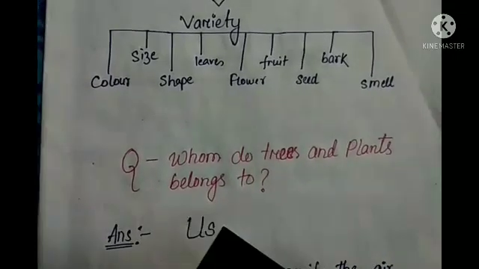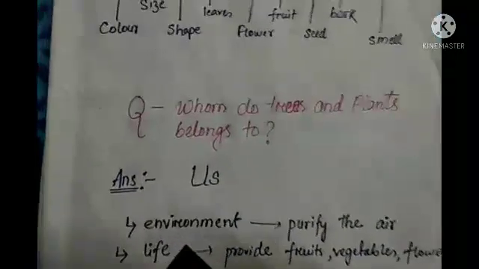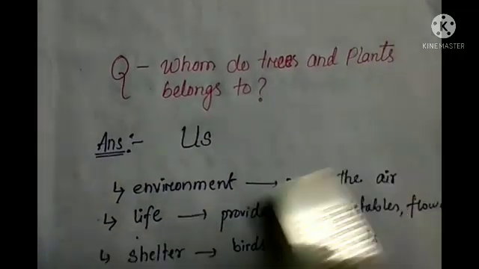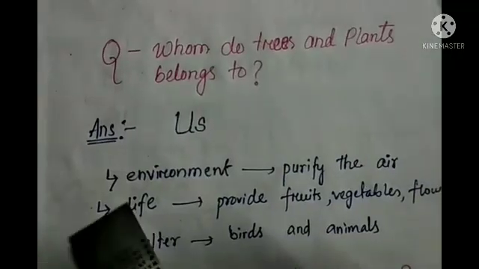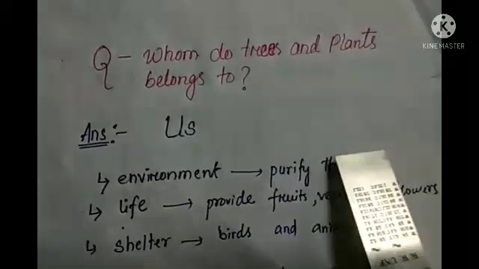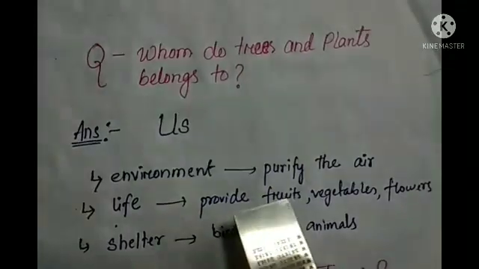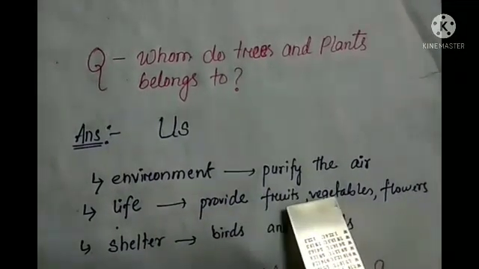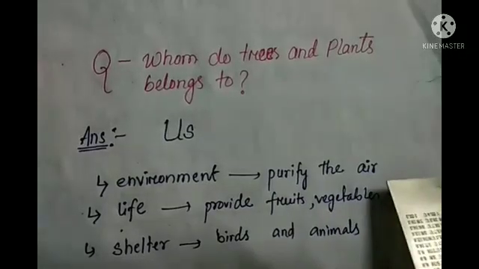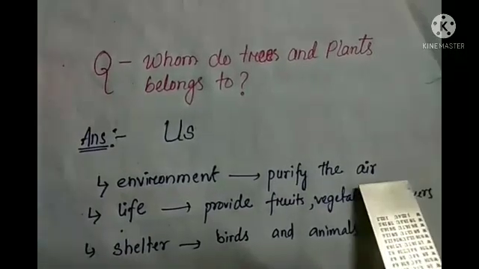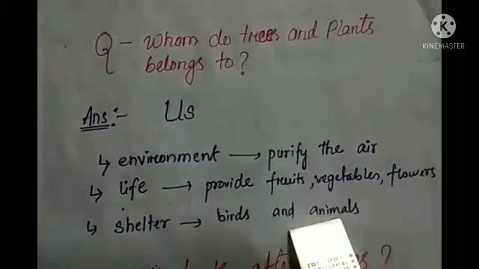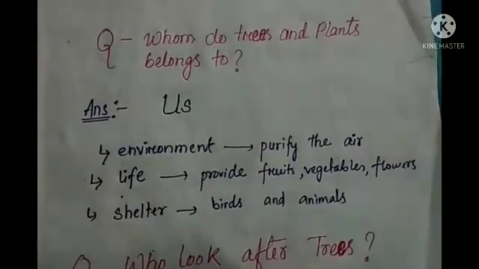They are a very important part of our environment because they purify the air that we breathe in, and also for life, because they obviously provide us oxygen. They provide us food, fruits, vegetables, flowers, and many more things, right? They give shade and provide shelter to many birds and other animals, right?